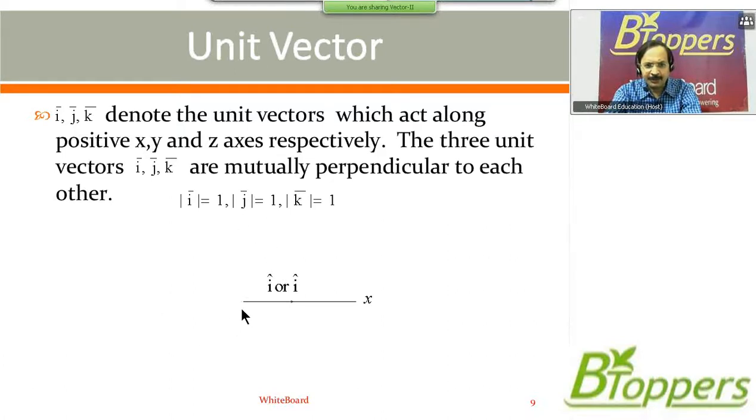The unit vector I cap or I bar acts along the positive x-axis. The unit vector j cap or j bar acts along the positive y-axis. The unit vector k cap or k bar acts along the positive z-axis.